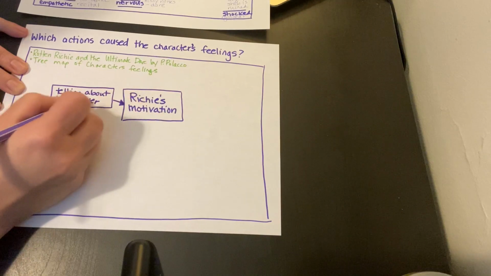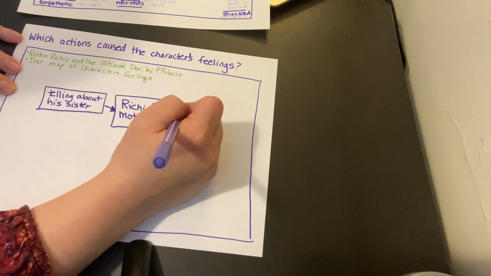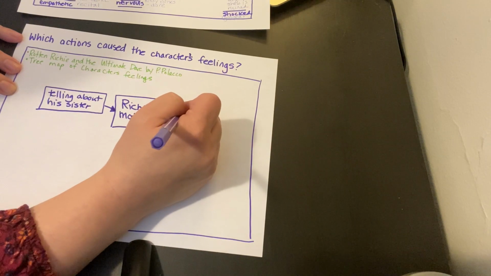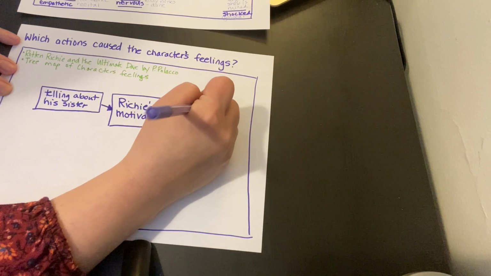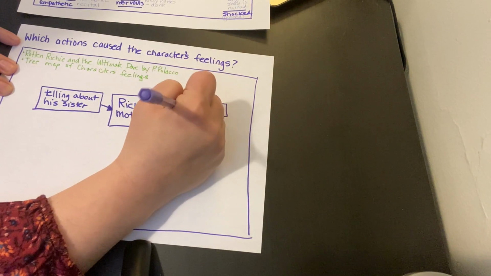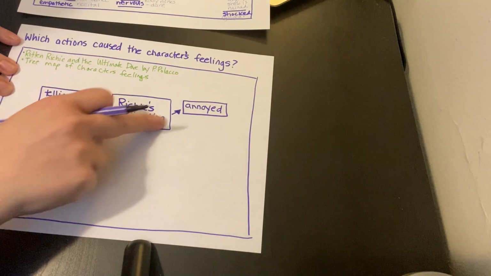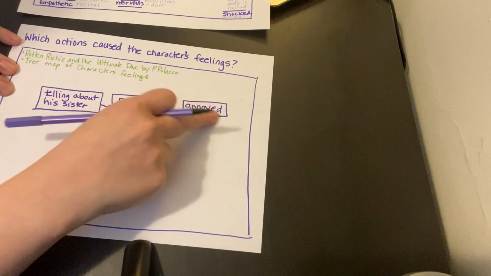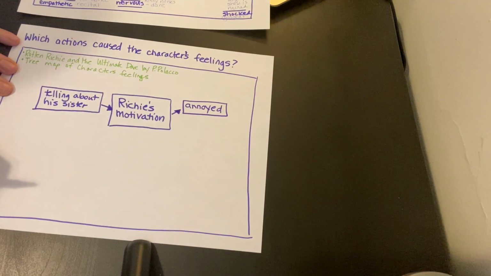I know here that this action of him telling is causing the effect that's happening here. He's motivated to be really annoyed. So this thinking is showing that when he's telling about his sister, he's motivated in a way to act and give details to show that he is annoyed.